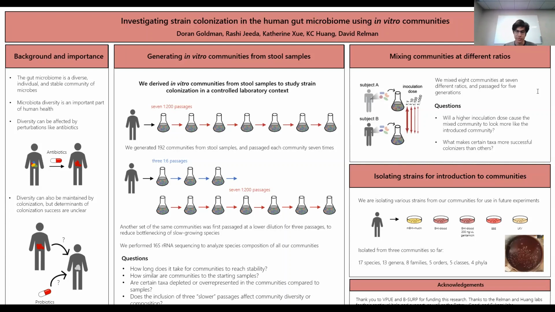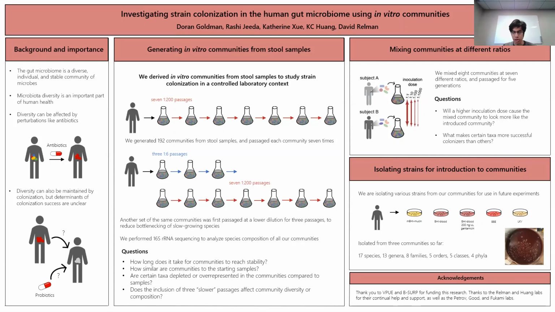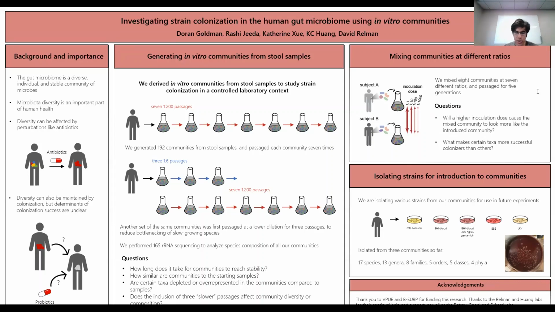So the main advantage of in vitro microbial communities is that they're reproducible and manipulable systems in which we can perform various experiments involving mixing communities and adding specific strains to communities in order to study colonization in a much more controlled laboratory context compared to the more complex environment of the gut microbiome. So at the beginning of this summer, we generated 192 communities from human stool samples. And in order to do this, we basically just inoculated a small fragment of stool into liquid media and let the bacteria from the stool, which are from the gut microbiome, grow in this media.